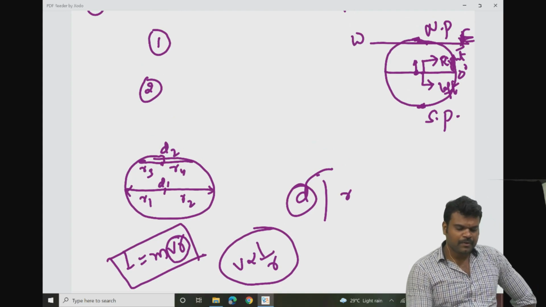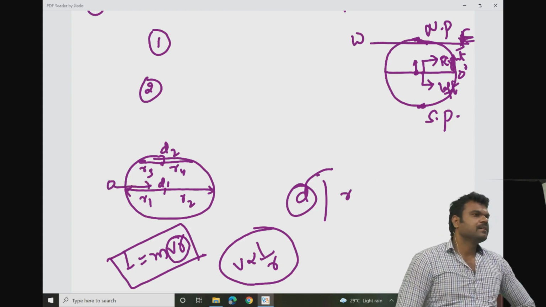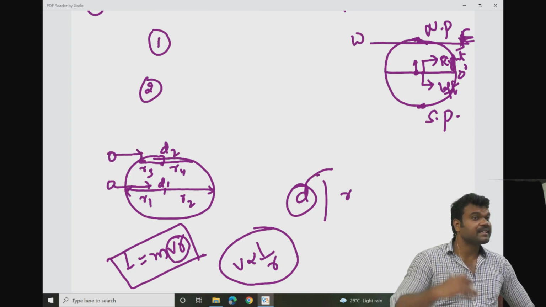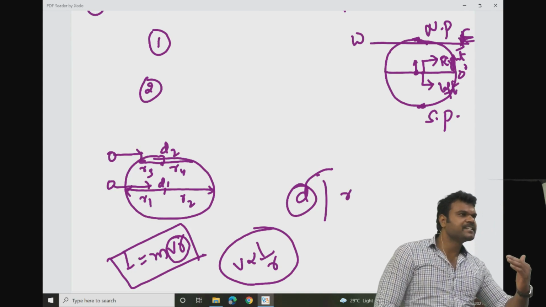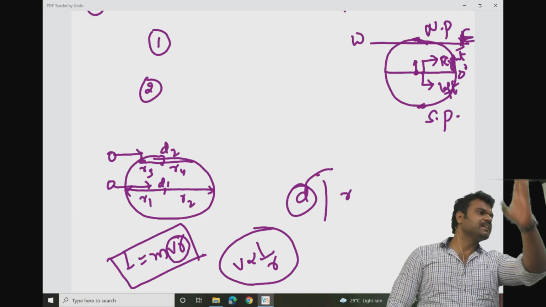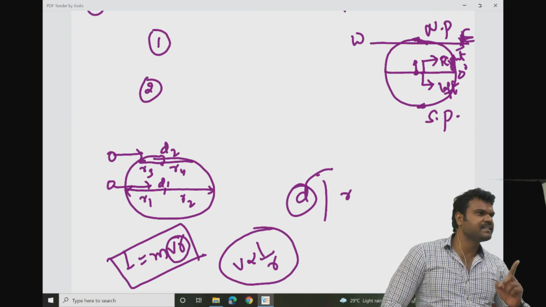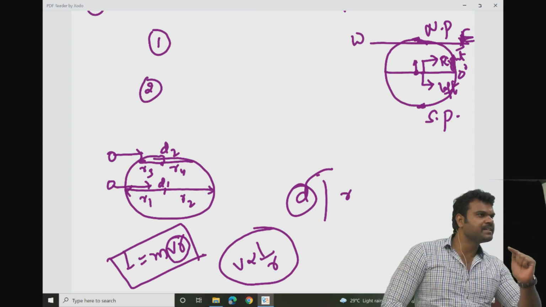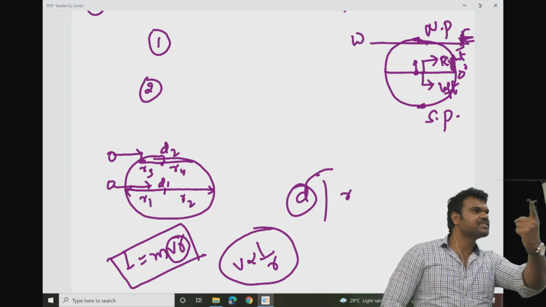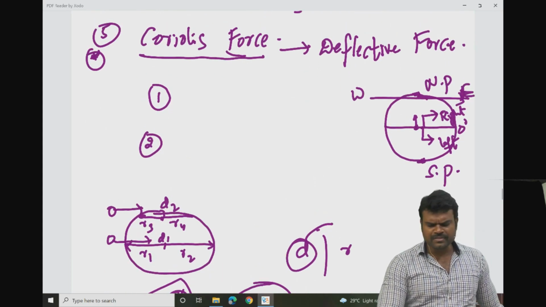One person is traveling on a bike at the equator at a lesser velocity, and another person is traveling on a bike in the polar region at a greater velocity. Now where can you expect more deflection? Where can you expect to be dragged to a greater extent, at the equator or at the pole? Pole. Based on this, can I say that the intensity of Coriolis force increases from the equator towards the poles? So winds are deflected to a greater extent in the polar regions. Do you agree with that? This is all to do with your Coriolis force.